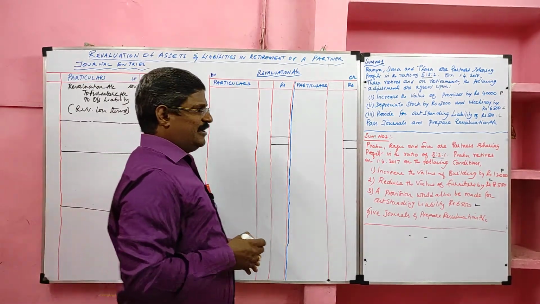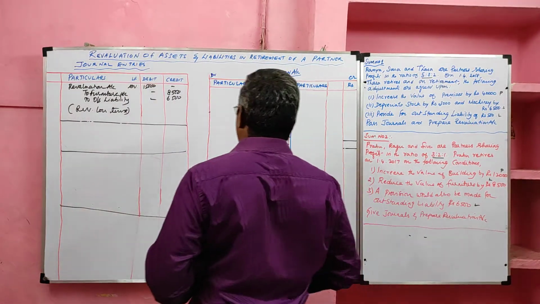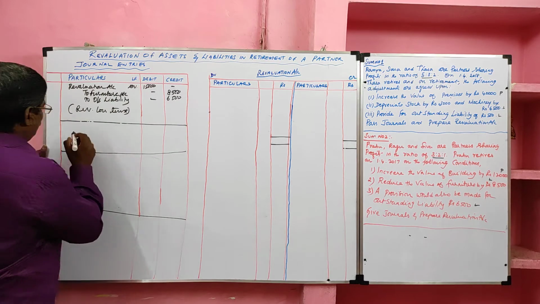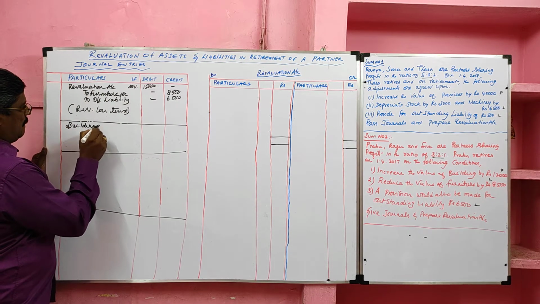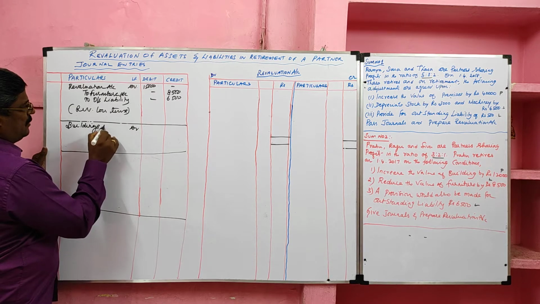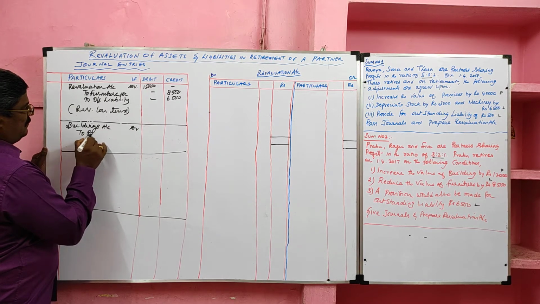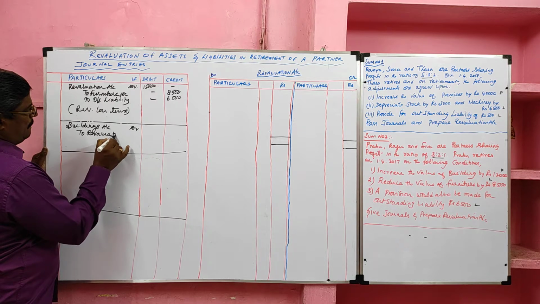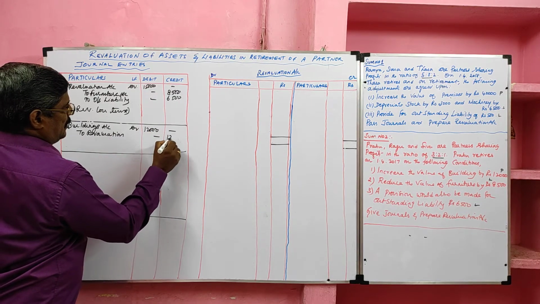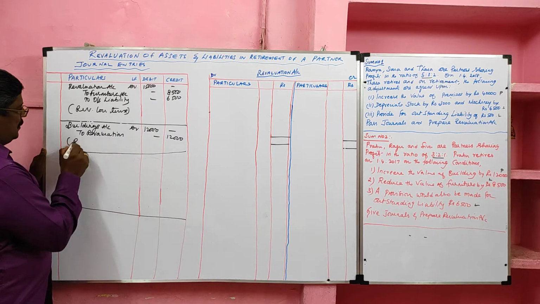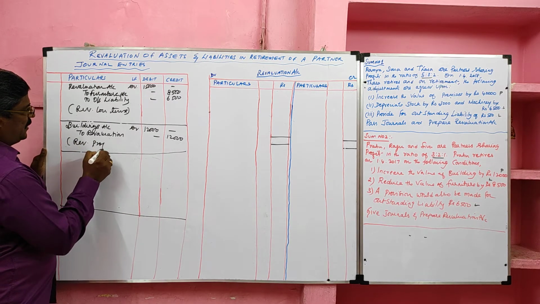Then we have to record journal for profit item. Here there is only one item, that we call building. So entry is building account debit to revaluation. Its value 12,000. Narration: revaluation profit items.